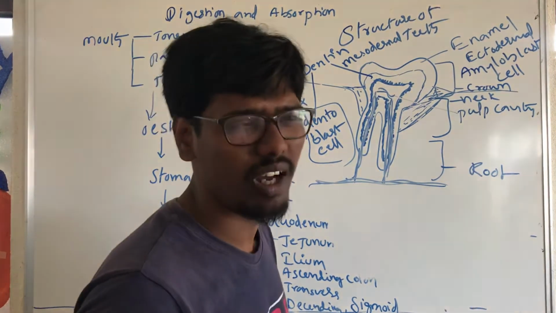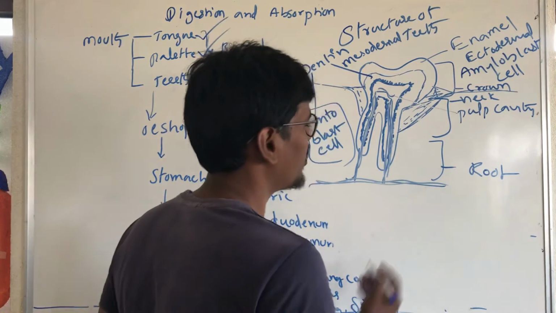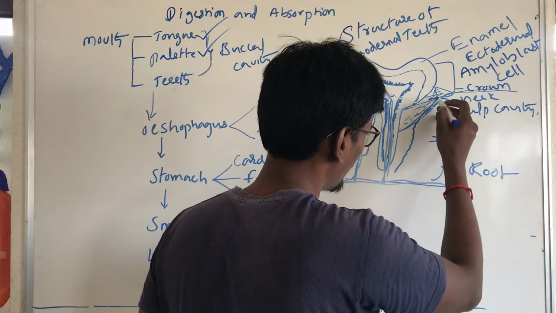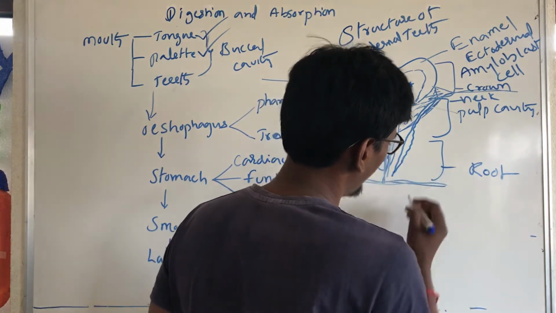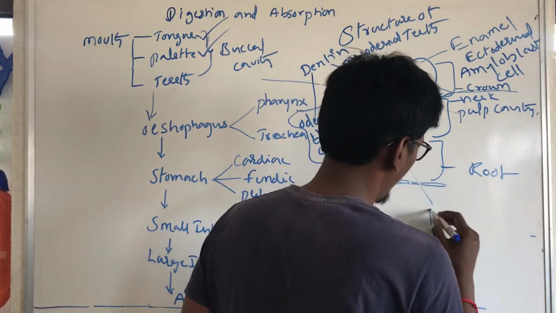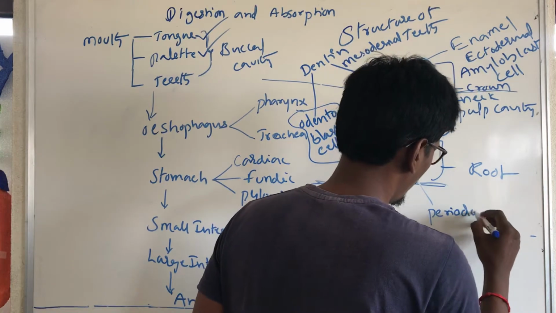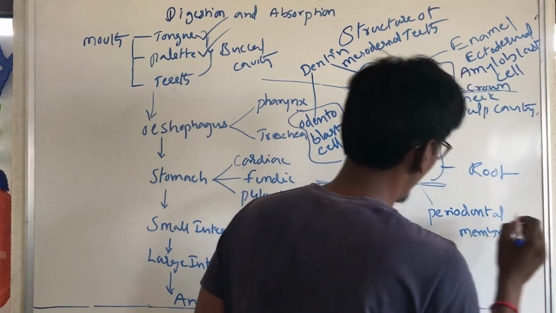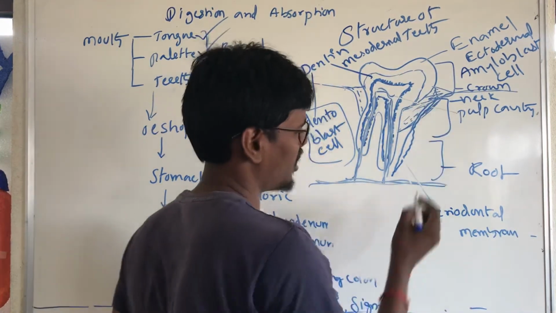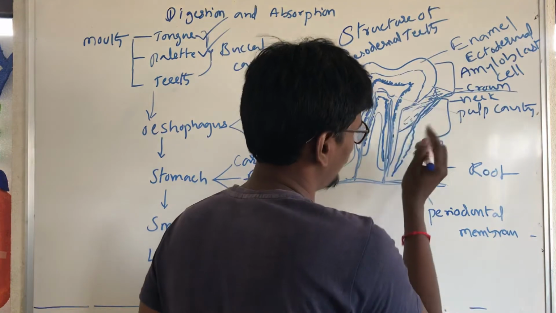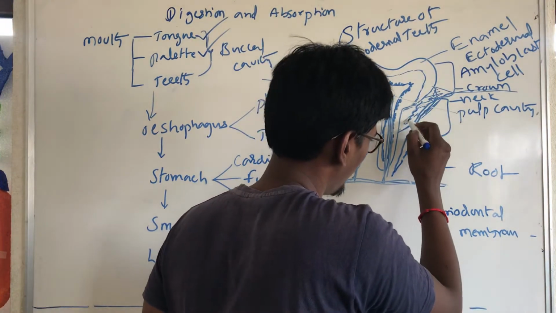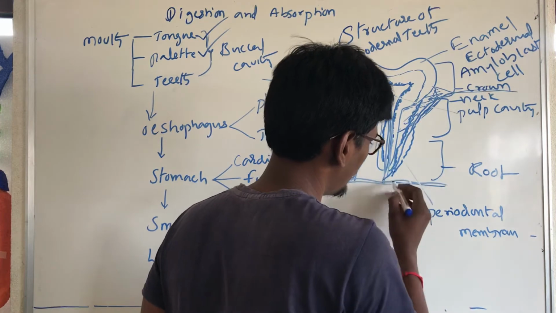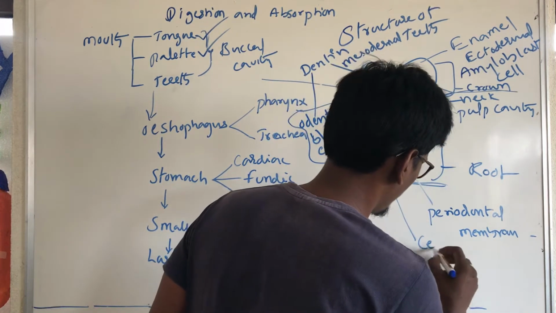So how is it fixed or attached in the jawbone? Here the jawbone has the periodontal membrane. And the tooth inside has this layer, called cementum.